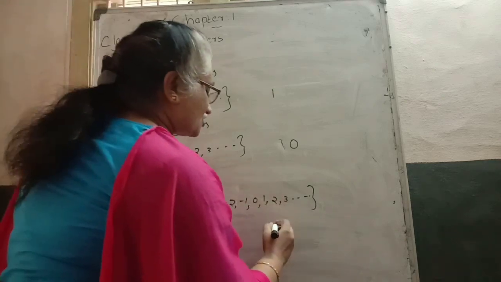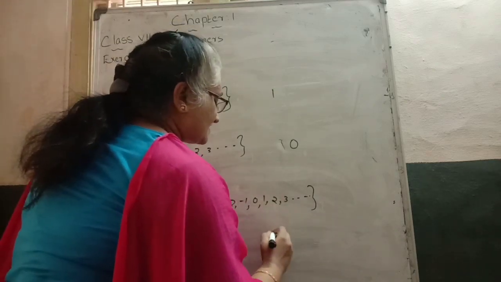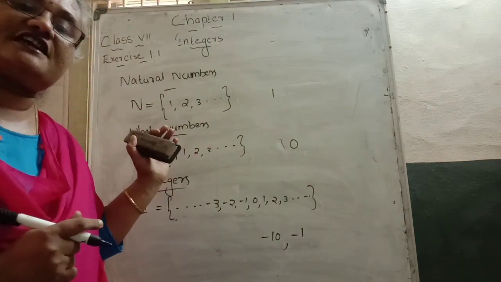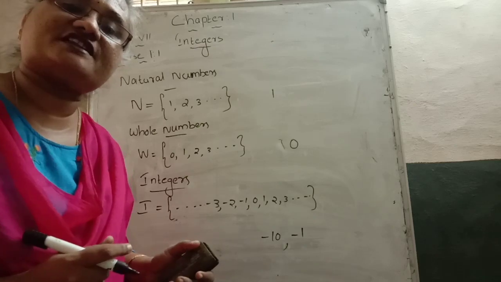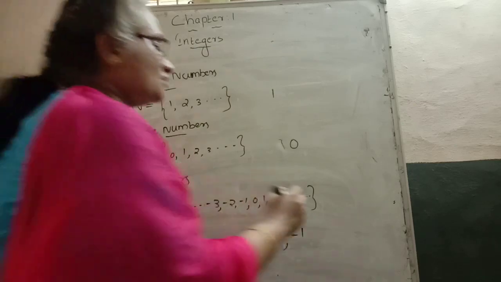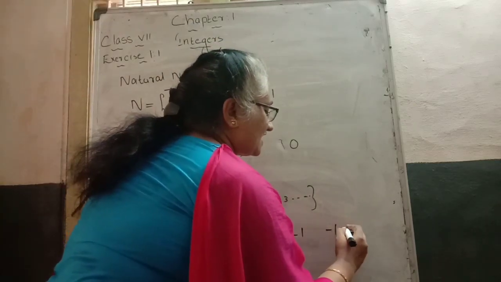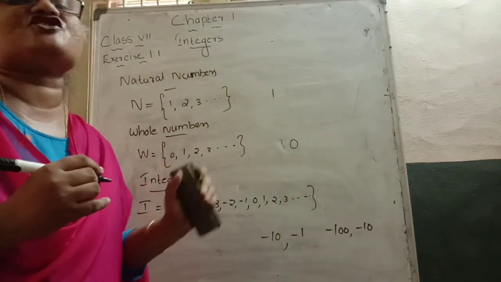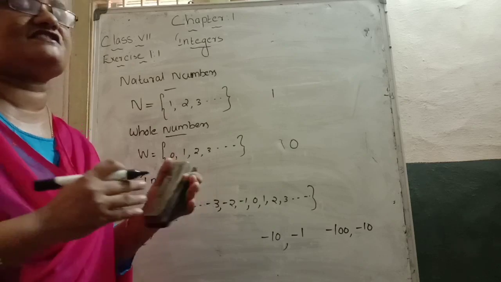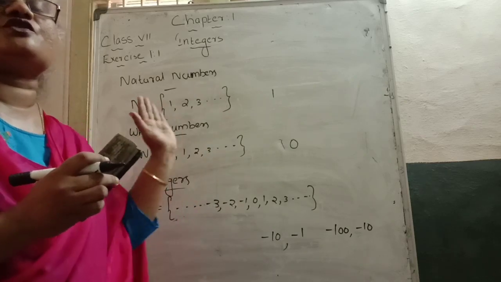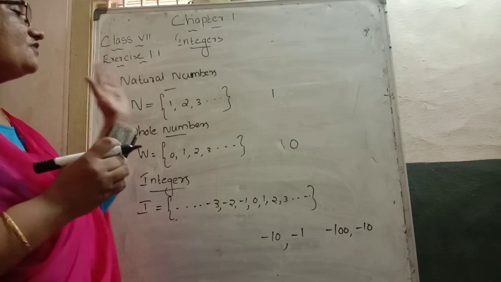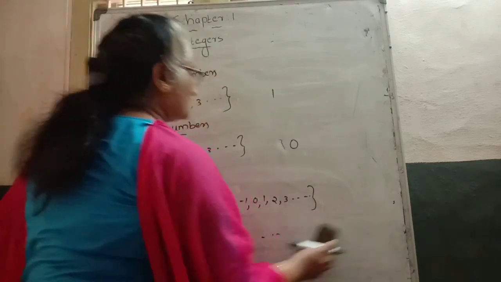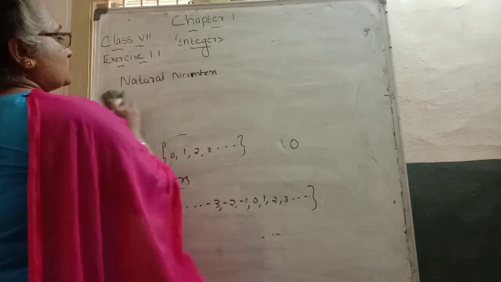Which is the greatest negative integer? -10 or -1, which is greater? -1 is greater than -10. Another example: -100 or -10, which is greater? -10 is greater than -100. In the negative case, values nearer to 0 are increased, and values far from 0 are reduced. Keep that in your mind. These are the integers.